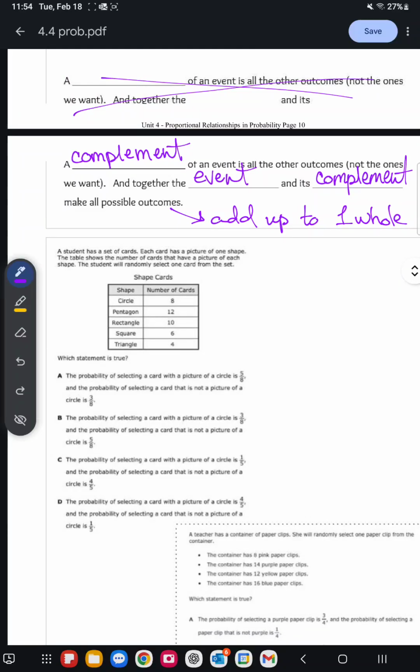So the next problem reads, a student has a set of cards. Each card has a picture of one shape. The table shows the number of cards that have a picture of each shape. The student will randomly select one card from the set. Which statement is true? So first things first, we need to figure out the total number of cards. We've got 8 plus 12 is 20, plus 10 is 30, and I know 6 plus 4 is also 10, so 30 plus 10 is equal to 40, so there are 40 total cards.